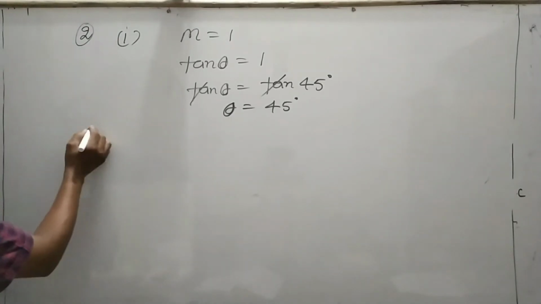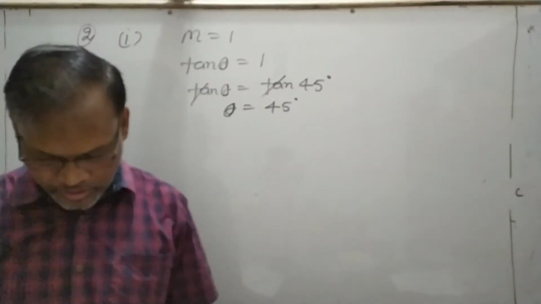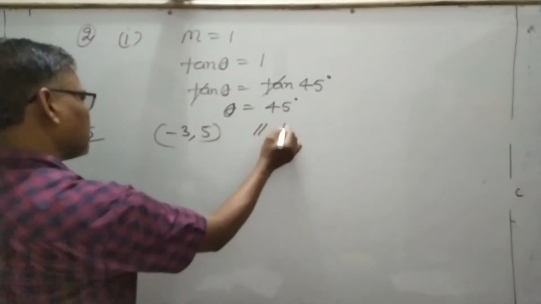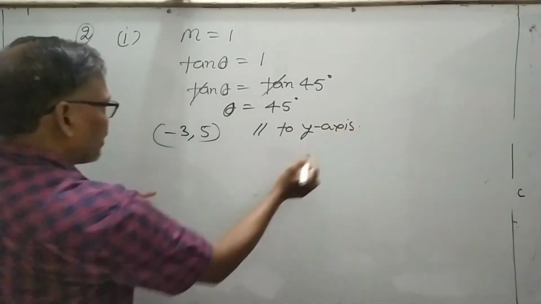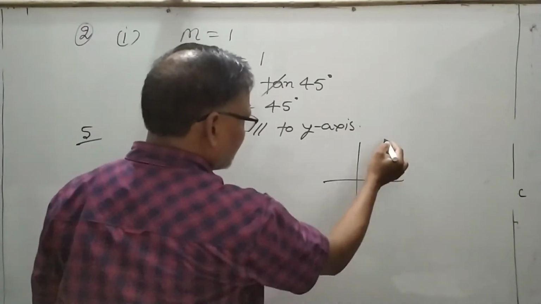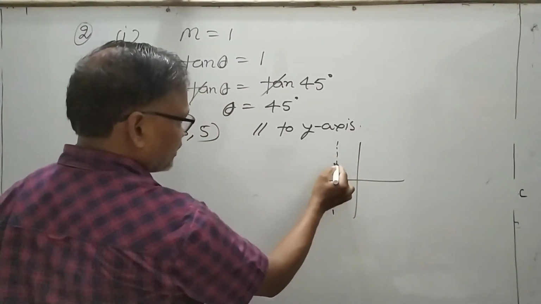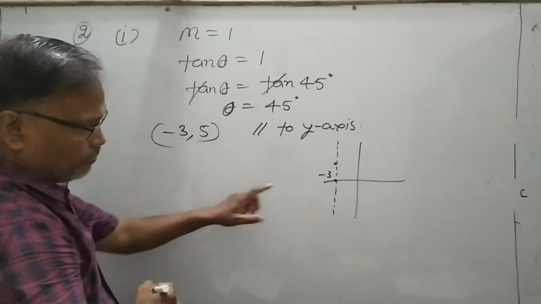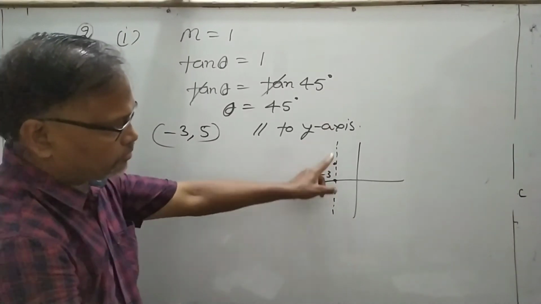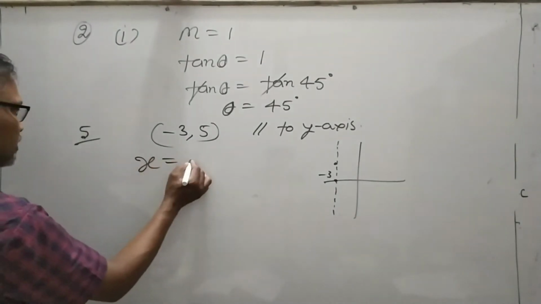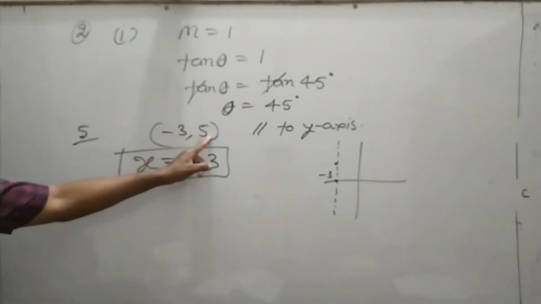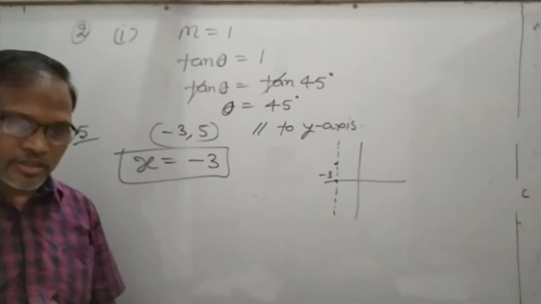Question number 5, find the equation of the straight line parallel to the y-axis and passing through the point minus 3 comma 5, parallel to the y-axis and passing through this point। तो parallel to y-axis इसका मतलब कि ये यहां से पास कर रहा है minus 3 पॉइंट होगा, चाहे यहाँ हो चाहे वहां, x की वैल्यू तो सेम होगी। तो इन दिस केस the equation of the line which is parallel to the y-axis and passing through -3, 5, always x is equal to -3.